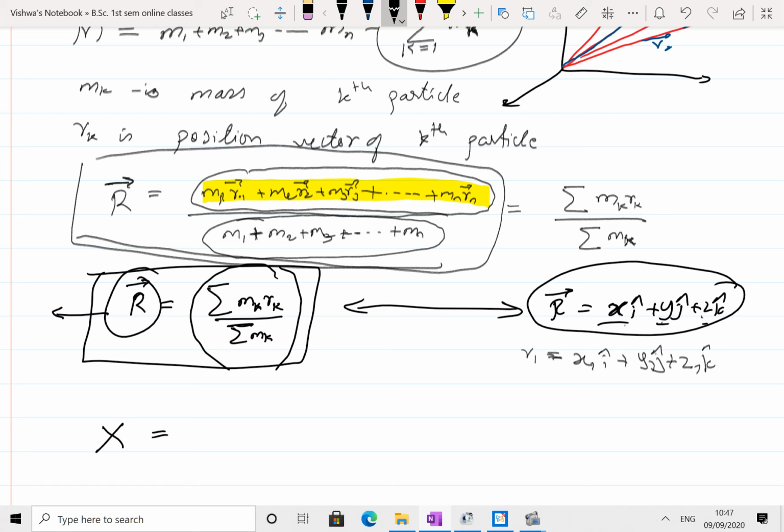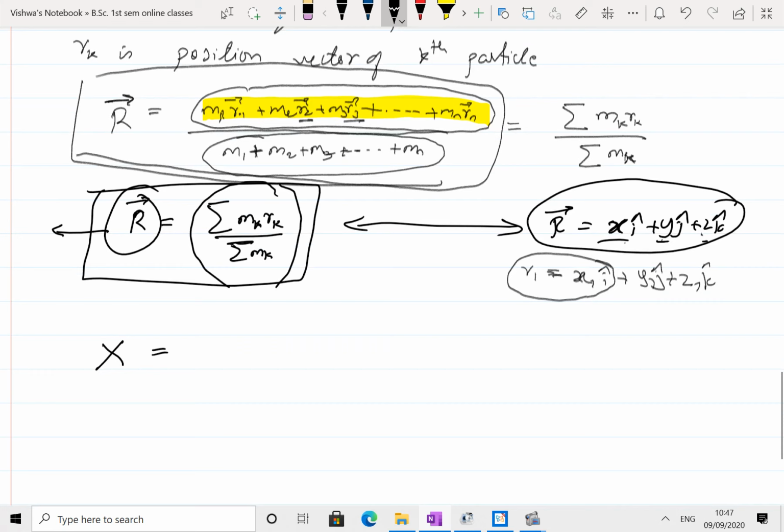Similarly r2 and r3. Now I am going to write the position along the x axis of the center of mass. For that I take only the unit vector along the x axis as well as the magnitude, so that this expression becomes m1 x1 bar plus m2 x2 bar plus so on mn xn bar.